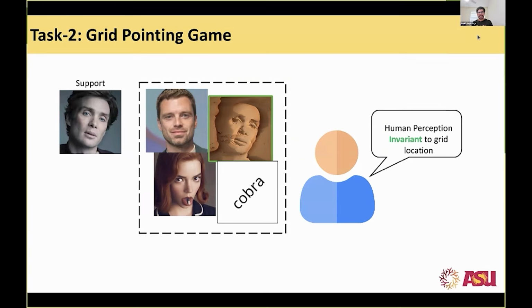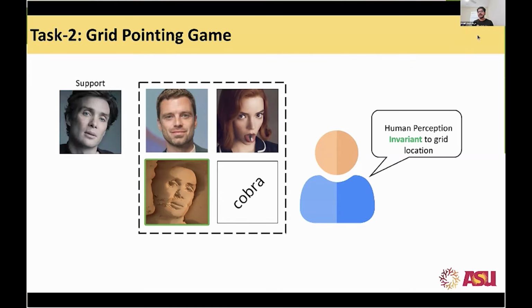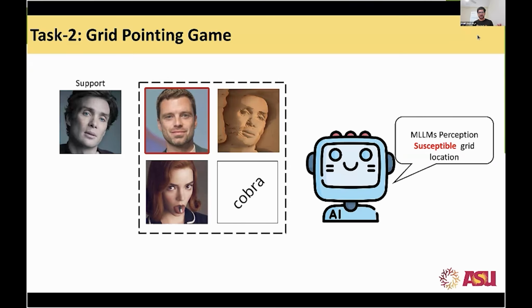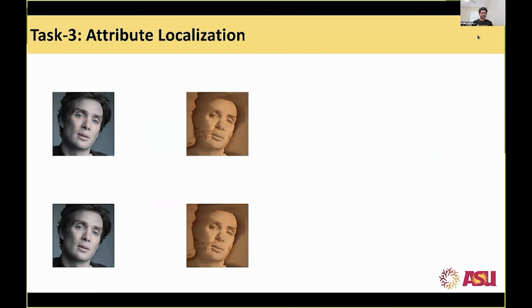You can change them into any order, and you can have a larger grid, and humans will still be able to recognize, oh, this looks like the closest match. But that is not so with the models. The models have biases: they will either look at the top left corner or the bottom right corner, and they are susceptible to the locations as well.